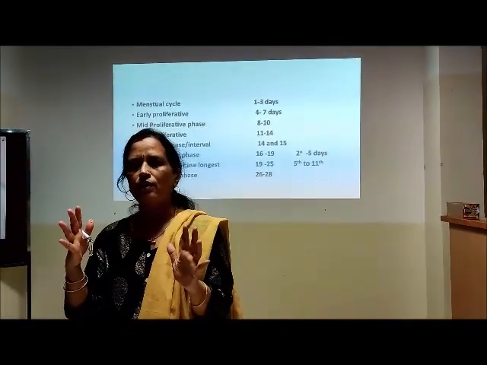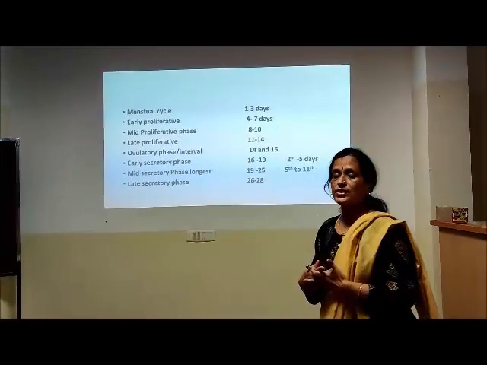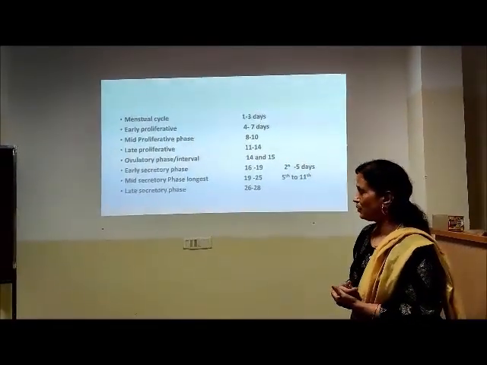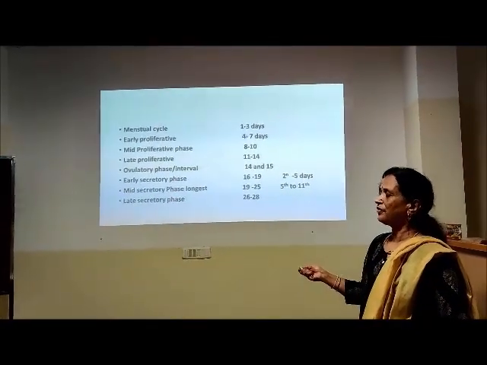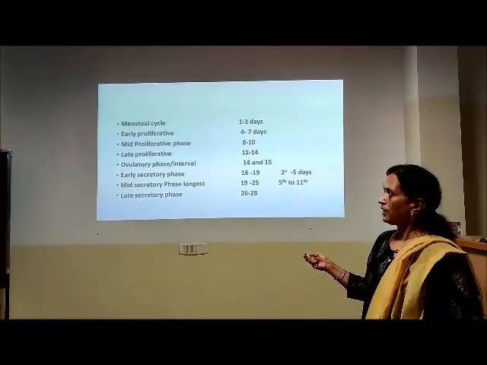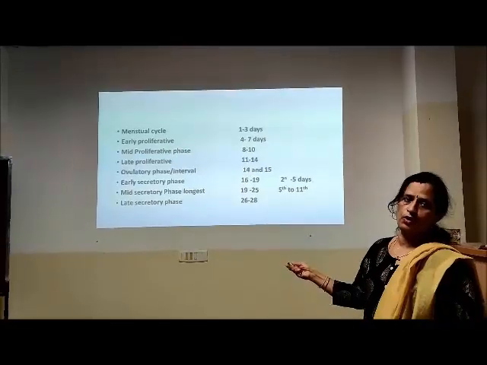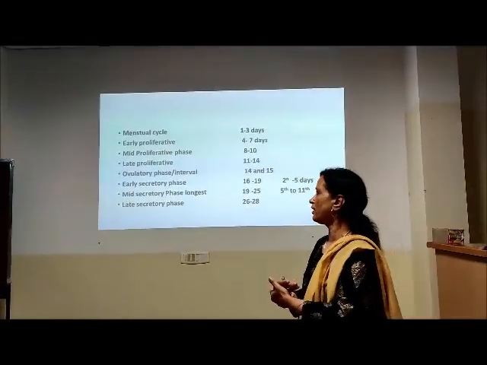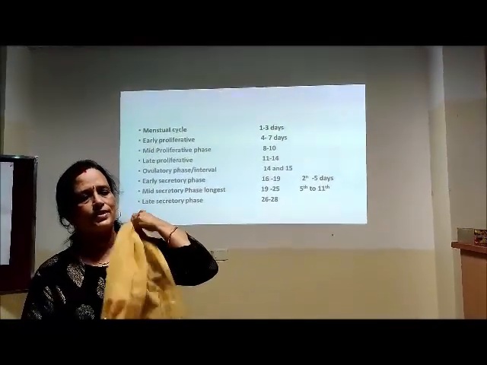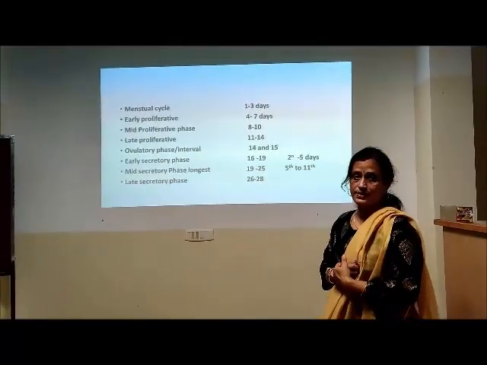Now you can make out, if someone has a menstrual cycle of 32 days, regular 32 days, then the secretory phase remains constant at 14 days. So what is prolonged? It's the proliferative phase that is prolonged. A very, very important feature. Once ovulation occurs, the secretory phase is fixed and it is for 14 days. So why am I stressing this?